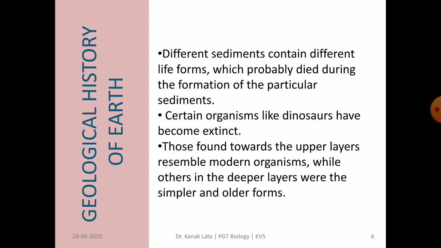During this course, dinosaurs became extinct. Organisms found towards the upper layer resemble modern day organisms, while others in the deeper layers were simpler as well as older forms.